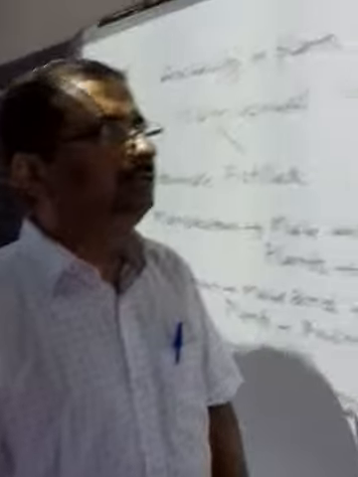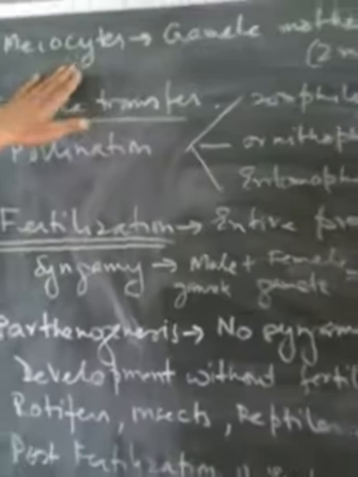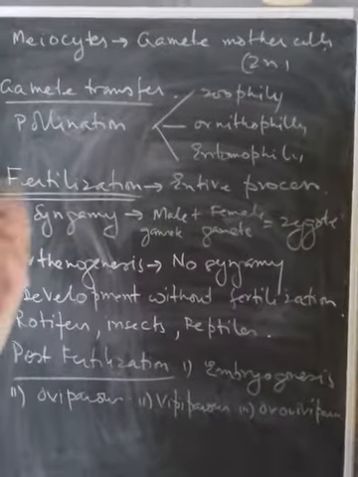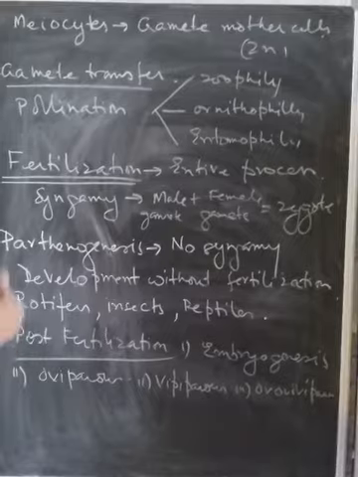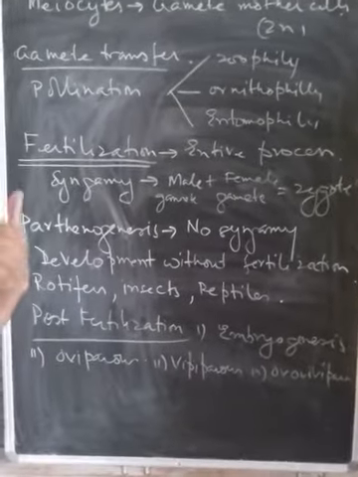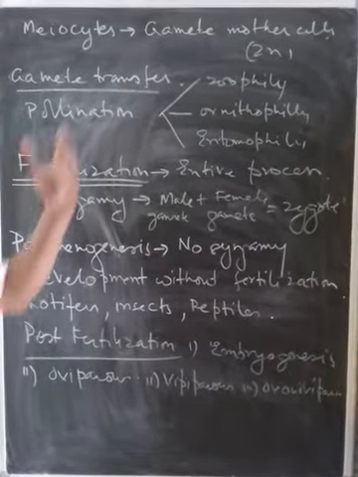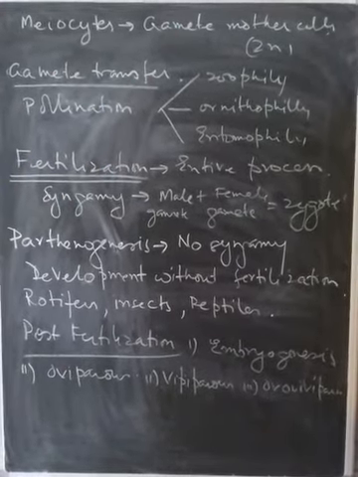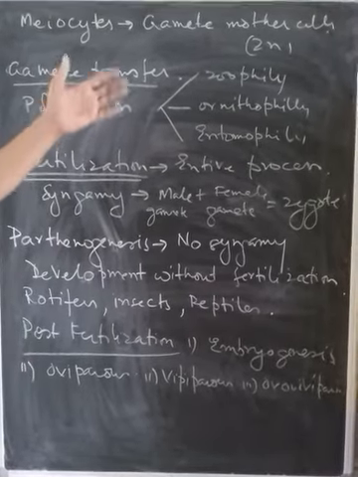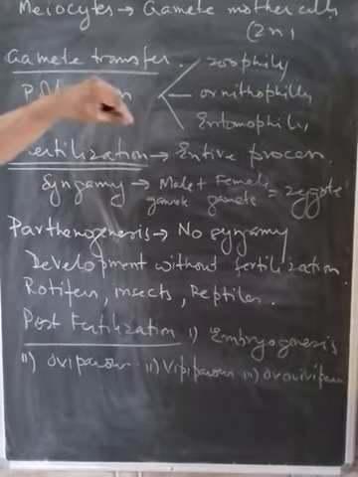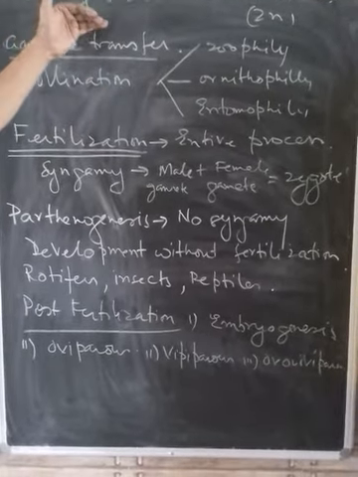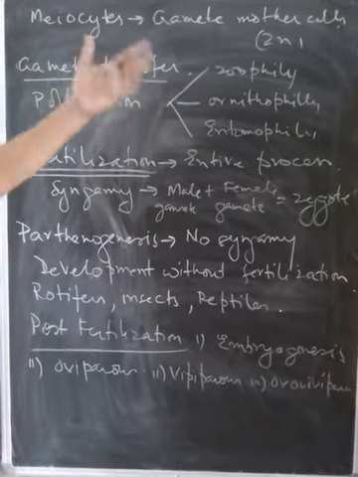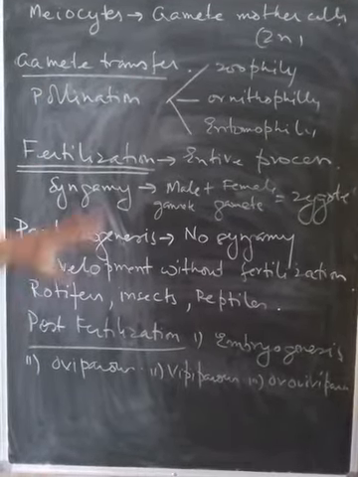Now let us know about what meiocytes are. Meiocytes are called the gamete mother cells. For example, in oocytes we say the primary oocyte is called a meiocyte. Usually they are diploid, and when they divide meiotically they produce the haploid ova. Or say the sperm mother cell, when diploid 2N, undergoes meiosis and produces the haploid cells or sperms through the process of spermatogenesis and spermiogenesis.